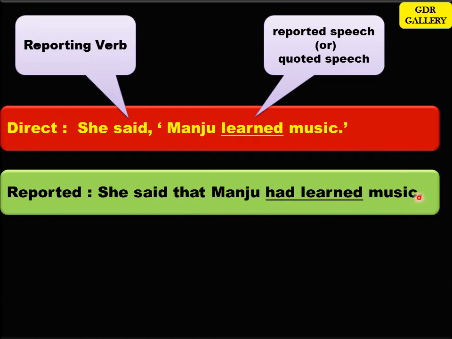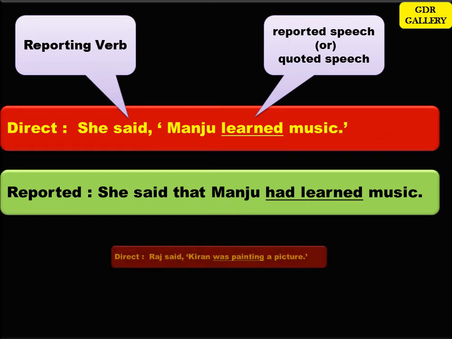See how easy it is. Here it is in past tense. You have to just change it into past perfect. And you have to add the conjunction to connect the reporting verb and the reported speech. That's all. Very simple. Now let's see another example.